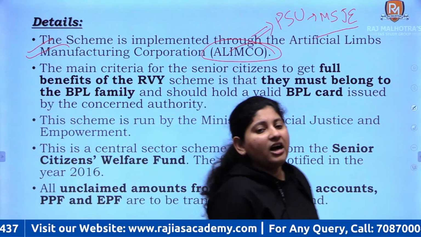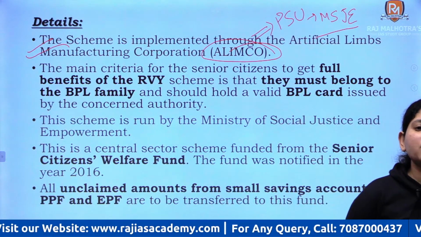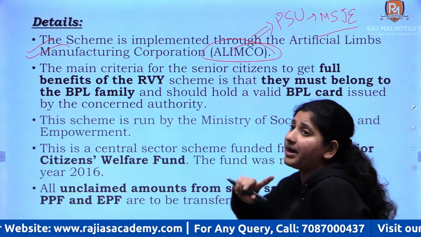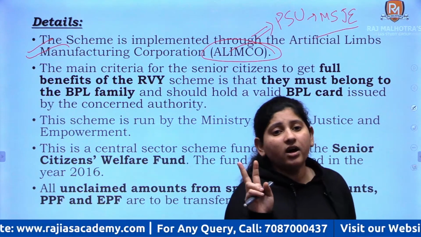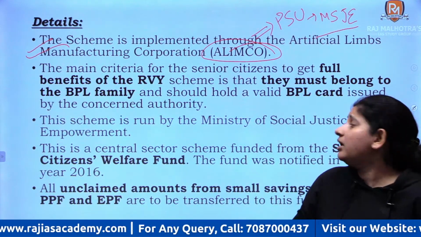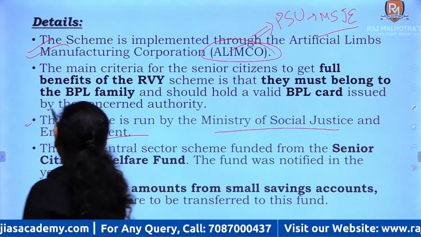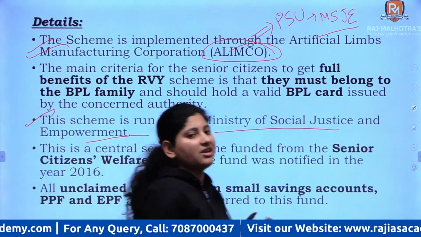The criteria for senior citizens to get full benefits of Rashtriya Vayoshri Yojana is they must belong to a BPL family and they must have a BPL card issued by the respective authority, right? Who implements the scheme? I've already told you, run by Ministry of Social Justice and Empowerment. How does the scheme receive funds?